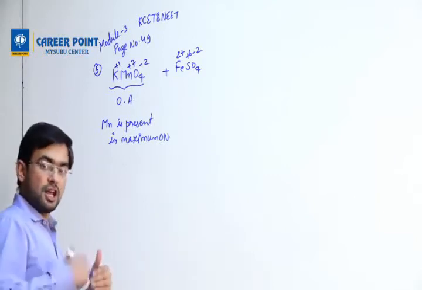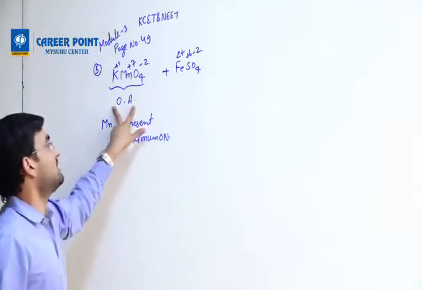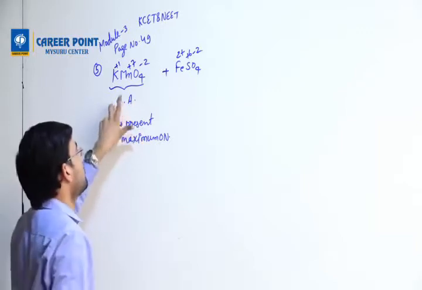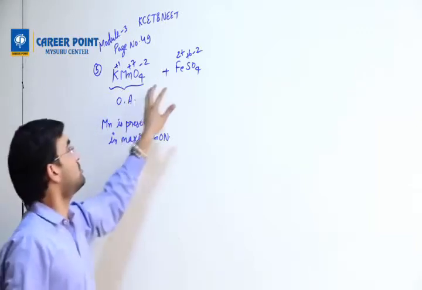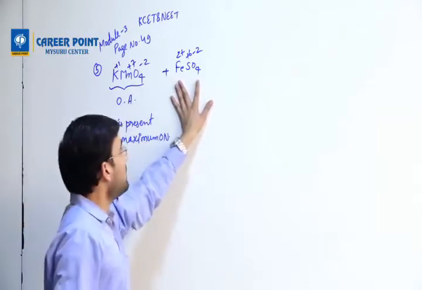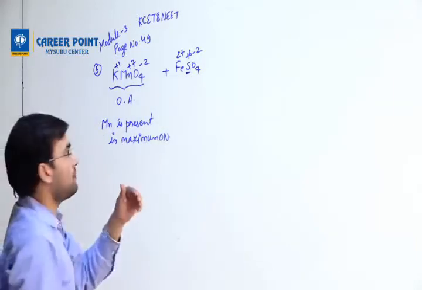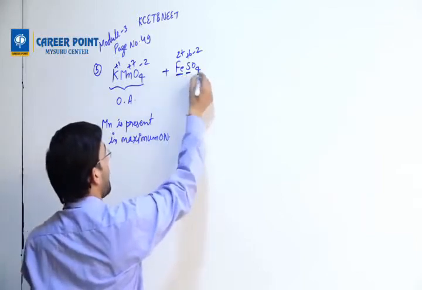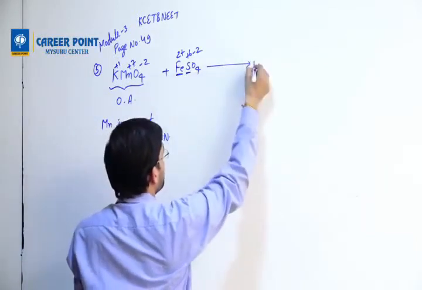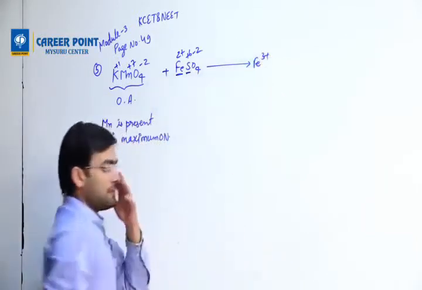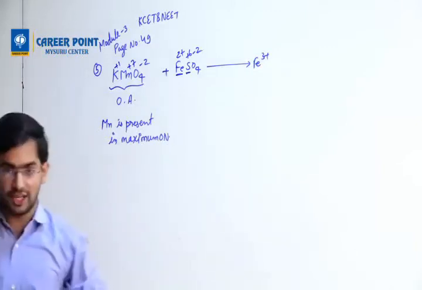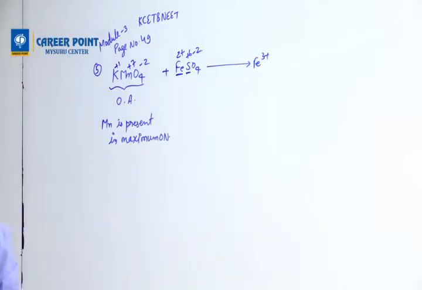Those substances which themselves undergo reduction and oxidize others are known as oxidizing agents. So this is acting as an oxidizing agent, meaning it is going to oxidize something. Sulfur is present in its maximum oxidation state, so you cannot oxidize sulfur. What you can oxidize is iron. Iron in +2 will convert into Fe3+, so ferrous will get oxidized. This is question number 5.